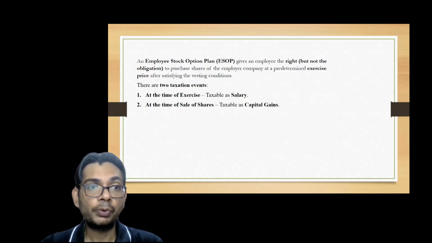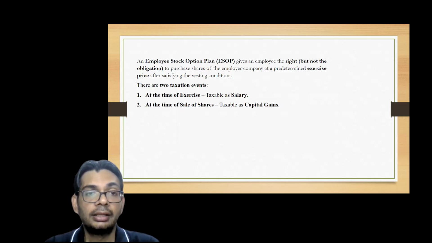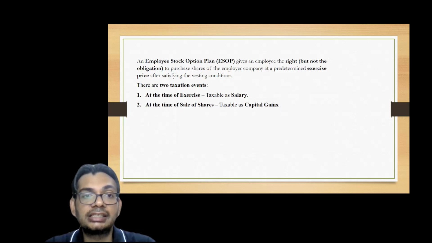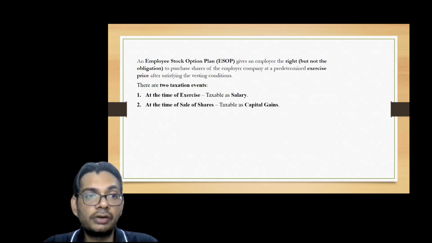One is when the employee actually exercises the option, and the other is at the time of sale of the shares. At the time of exercise of the option, it is taxable as salary. And at the time of sale of shares, that means when the employee finally sells these shares in the market or to the company, depending upon the circumstances, it is taxable as capital gains. We will discuss all these events one by one in further detail.